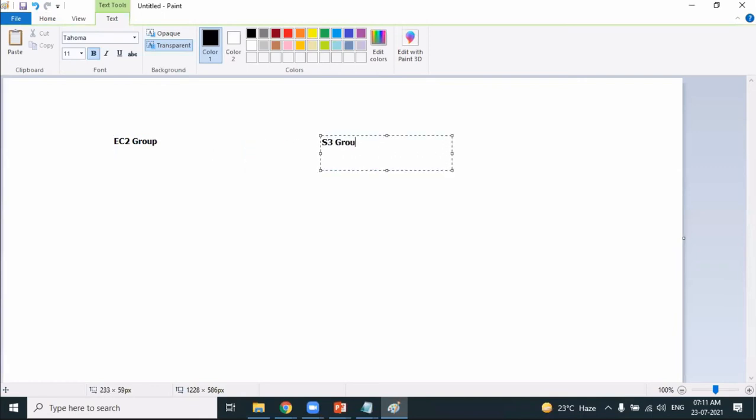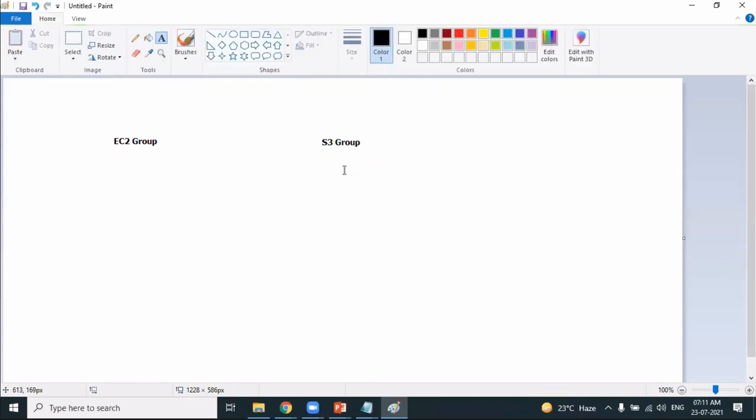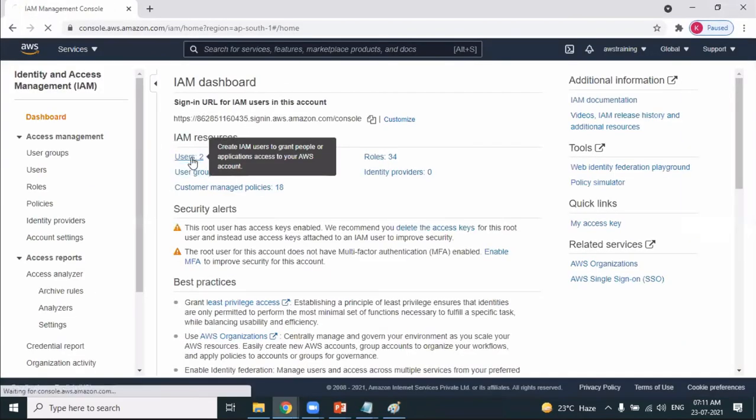S3 group like this, they create groups, and then they provide policies to the group. Just now, what we have experienced, we have added policies. We have created two users, right? Ravi and Kiran. We have added policies. Policies are nothing but permissions. Where did we add it? We have added permissions directly to the users. Agree? Isn't it? So users are having permissions.